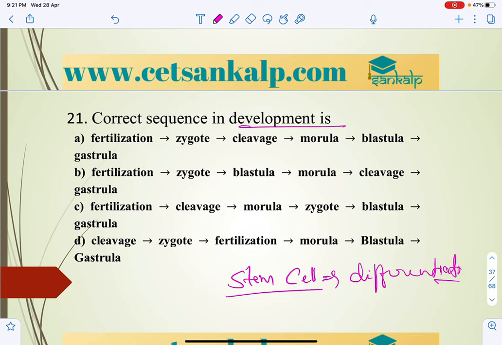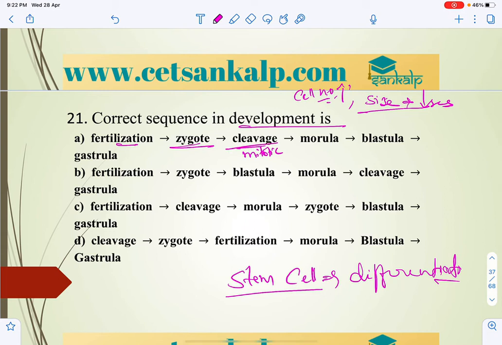Now let us take first, after fertilization, what happens generally: fertilization leads to development of the zygote, right? Then cleavage, that is rapid mitotic division, where cell number increases while cell size decreases.